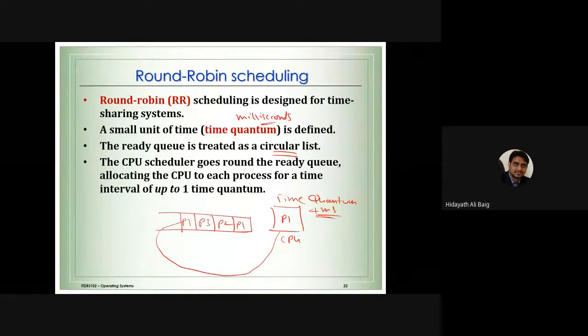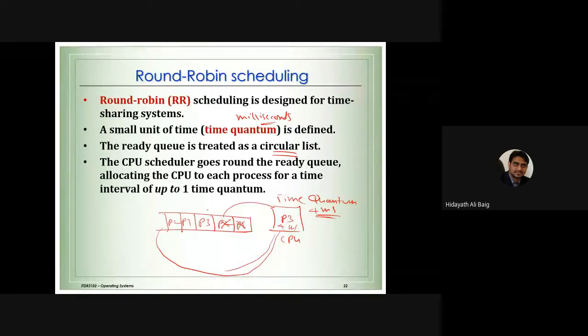We are following the example. Process 1 will go to the CPU and stay for 4 milliseconds, and then it has to come back and join at the end of the queue. Same thing will happen to process 2. Process 2 will go to the CPU, and after 4 milliseconds, it will come back and join the queue. Now process 3 will go to the CPU.